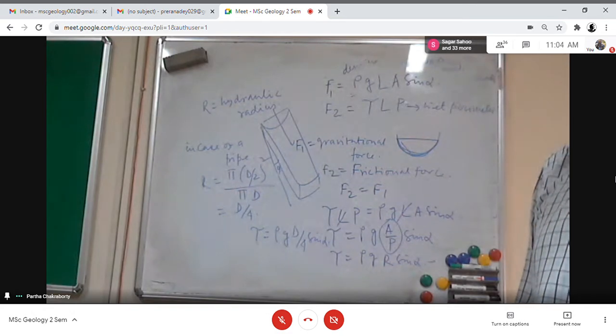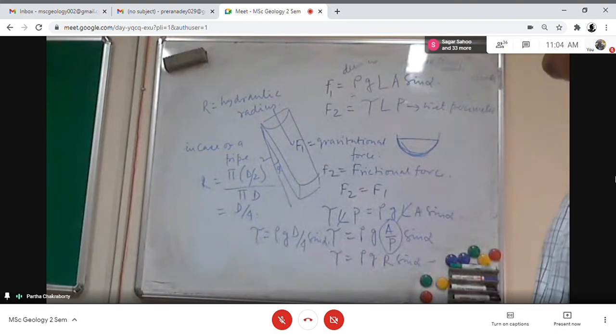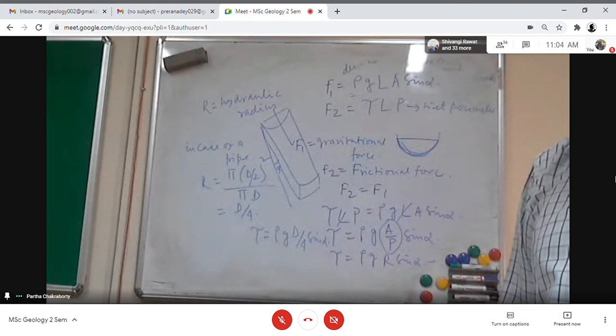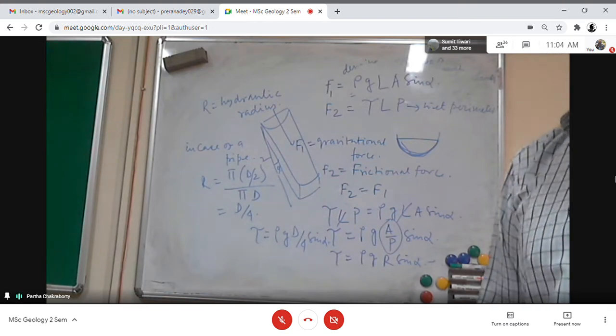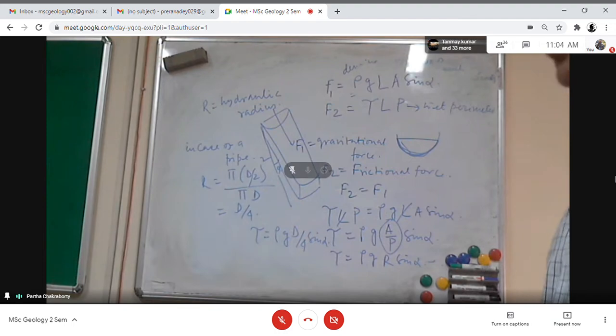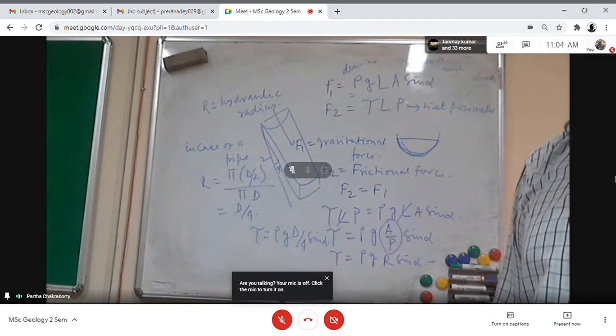Sir, what have you written for D just now? D is the diameter of a pipe. If D is the diameter of a pipe and D by 2 is the radius of the pipe, then the hydraulic radius of the pipe will be pi (D by 2) whole square by pi D, which is equal to D by 4. That is the hydraulic radius.